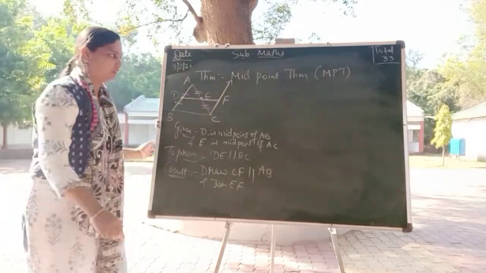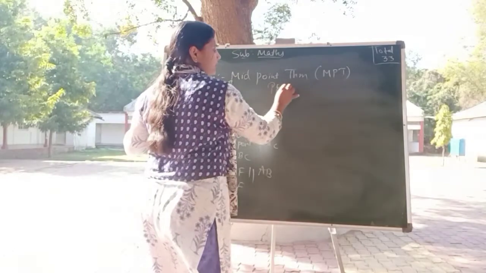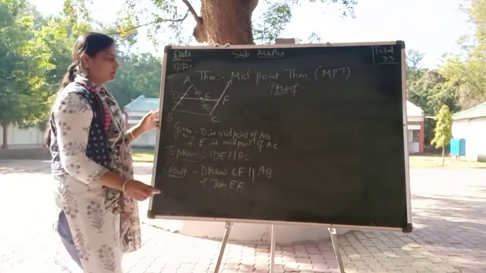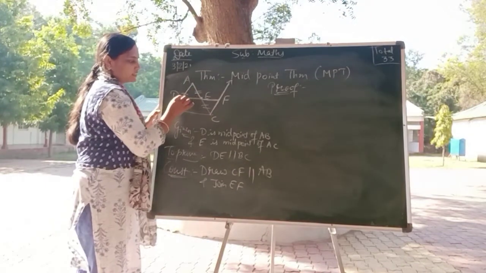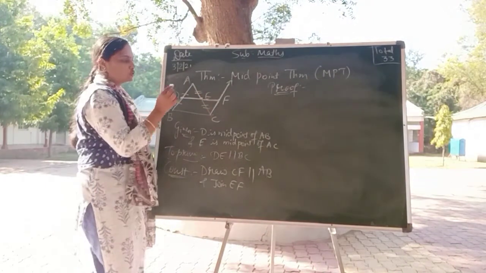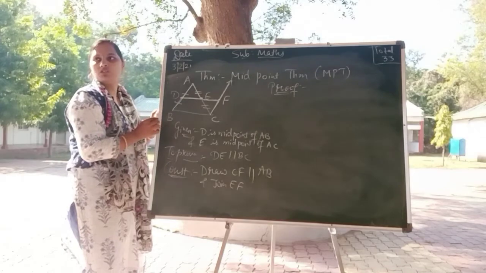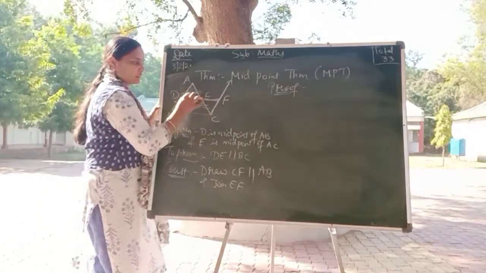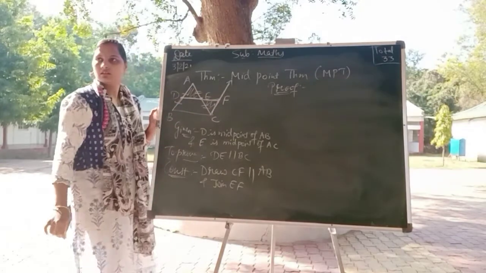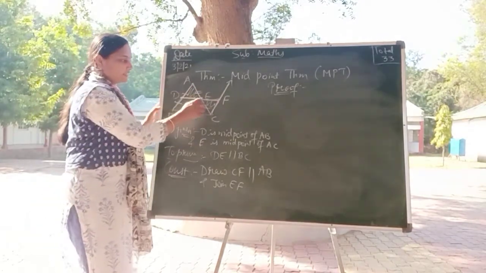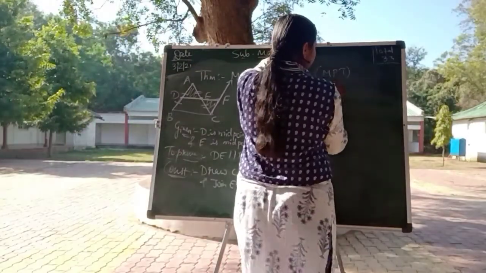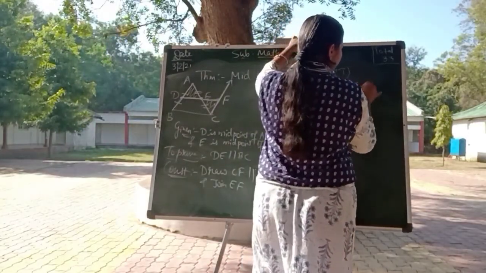Now proof. Tell me how to prove. In triangles ADE and CFE. Saurabh is telling me to choose the triangles first. So I am choosing these two triangles, ADE and CFE.